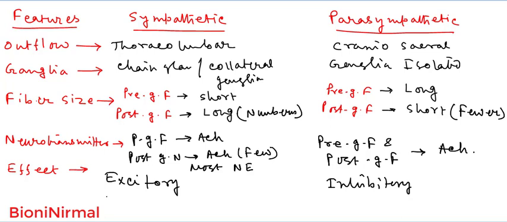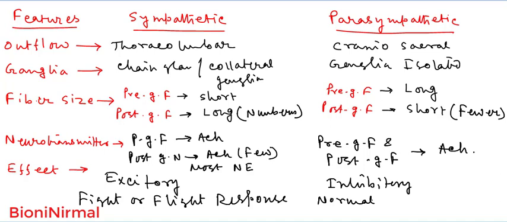The sympathetic division is active during emergency conditions and helps in the fight or flight response, but the parasympathetic nervous system functions during normal resting conditions, helping in rest and repair. So these are the basic differences between the sympathetic and parasympathetic divisions.